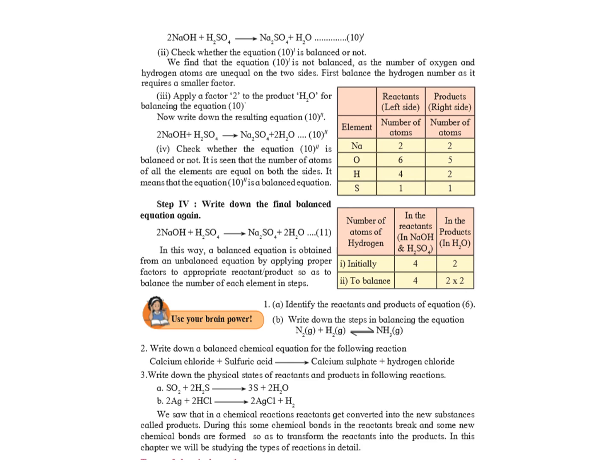So what do we do? We multiply water, H2O, by 2. We have to understand that when we are multiplying, it is just like in maths. When we write a 2 in front of a compound, all the elements get multiplied. So if I write a 2 in front of water, hydrogen becomes 2 into 2, that is 4, and oxygen becomes 2 into 1, that is 2. Now if you look at the equation, the final equation stands as 2NaOH plus H2SO4 forms Na2SO4 plus 2H2O. I hope it's a little clear to you. Thank you, students.